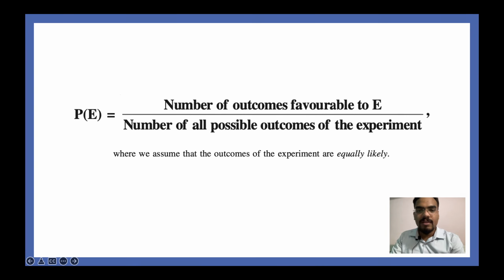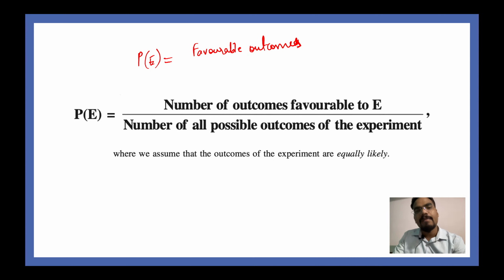It's okay. Anyways, so what I was trying to tell you was that the formula for probability is P of E is equal to number of favorable outcomes divided by total number of outcomes.